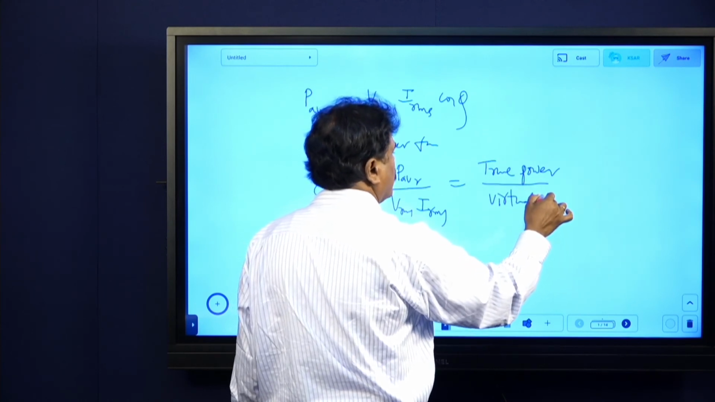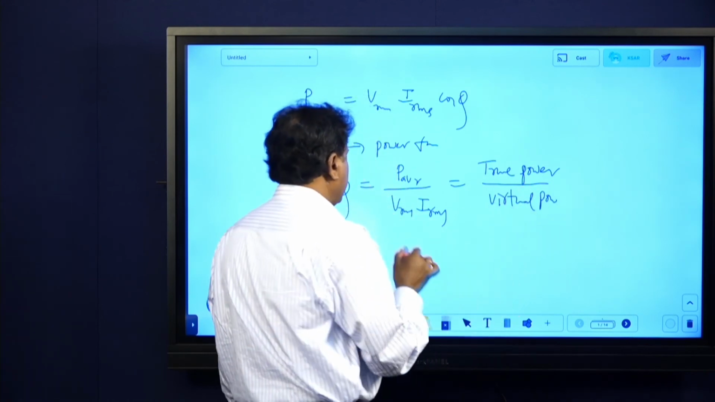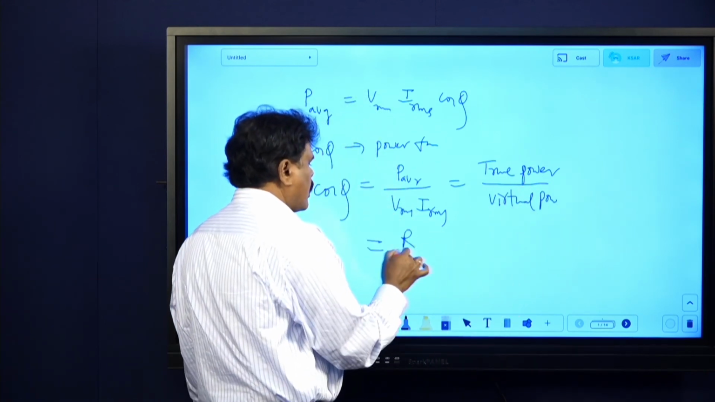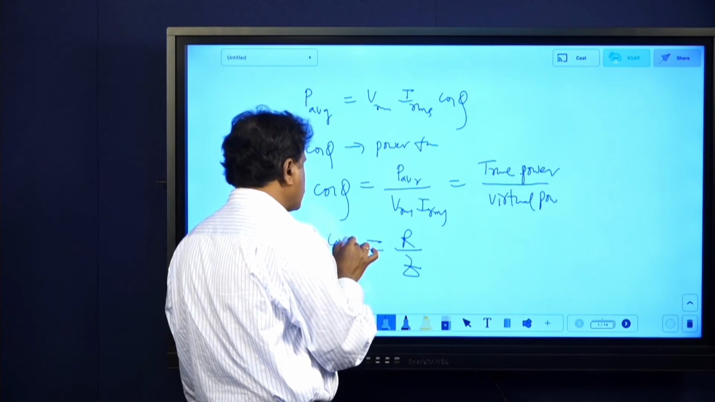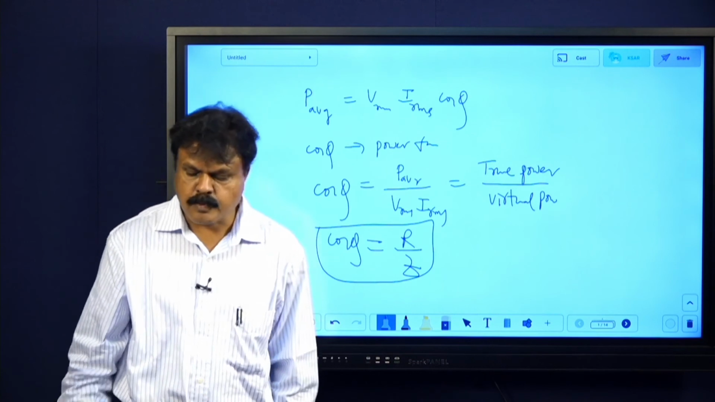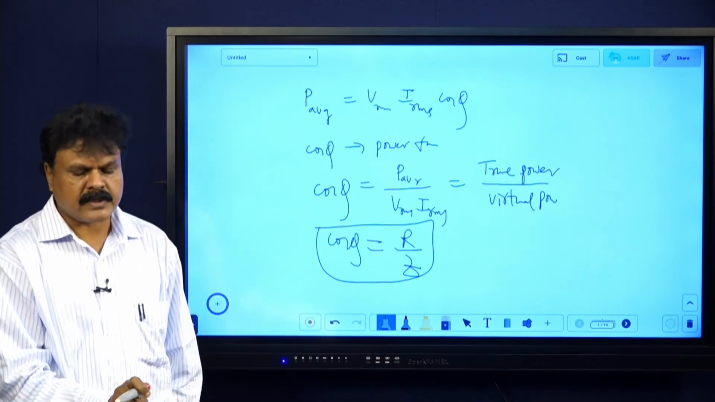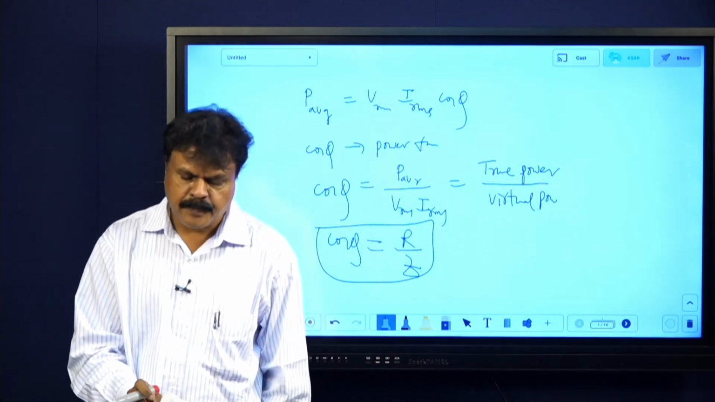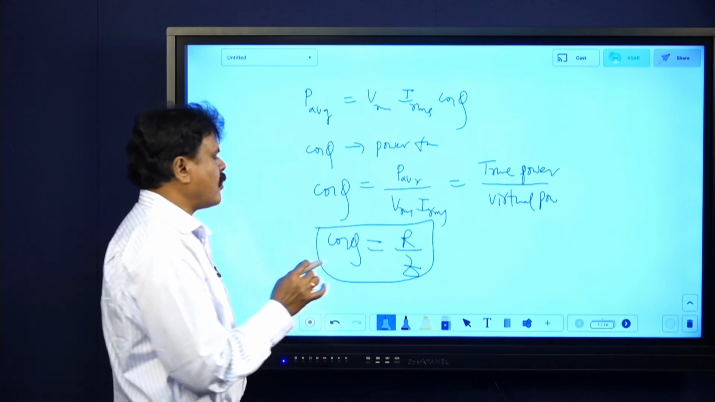Virtual power. Okay. And again, I can give this as R by Z. Remember this also: cos phi is nothing but R by Z. That is the power factor we call. Power factor definition is nothing but R by Z. And then one more small definition here, wattless current.